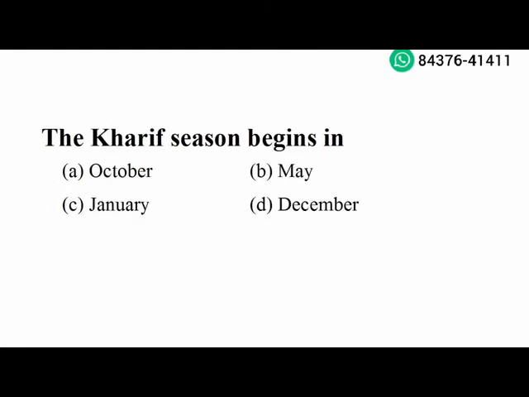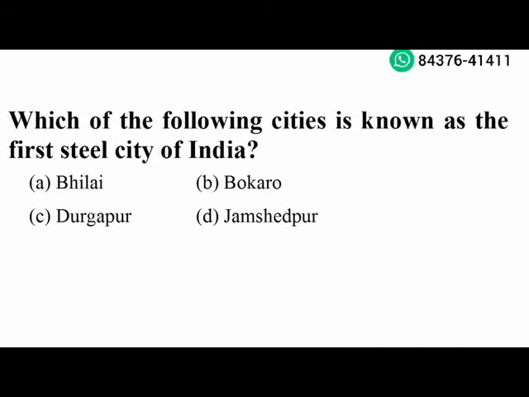Next question. The Kharif season begins in June. None of the options is correct. Which of the following cities is known as the first city of India? Jamshedpur. Option D is the right answer.